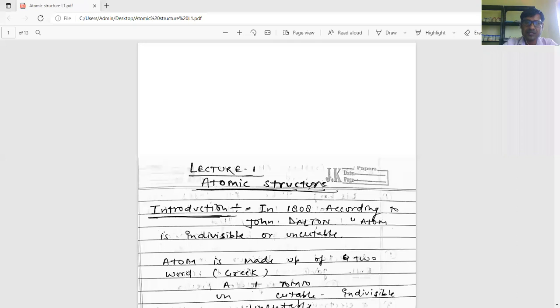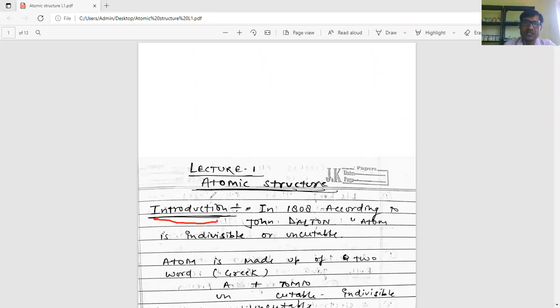I am going to start your second chapter because the first and third chapters are completed. That is why I am going to start the second chapter. And the second chapter is atomic structure.